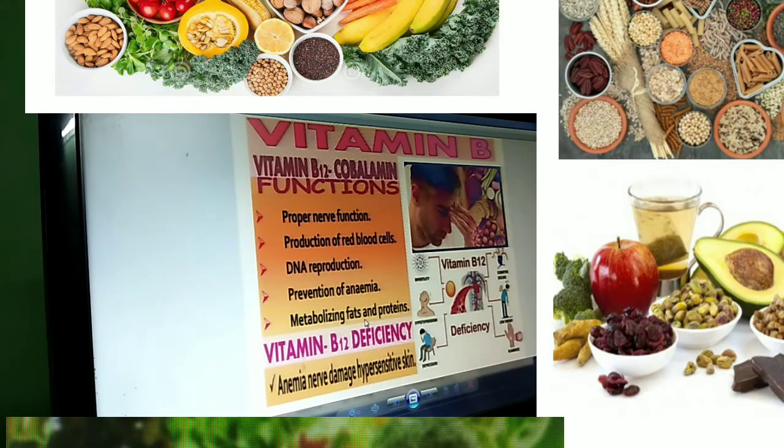This is all by B12. So this deficiency causes anemia, weakness, nerve damage, hypersensitivity of skin. These are the deficiency diseases. Also hyperthyroidism, infertility in women and men, then brain related cognitive defect, low energy, weakness, anemia, numbness, loss of sensation, and depression. These are all the deficiencies B12 causes.